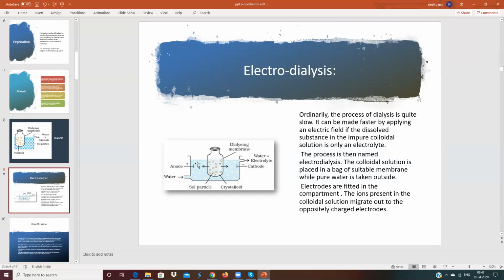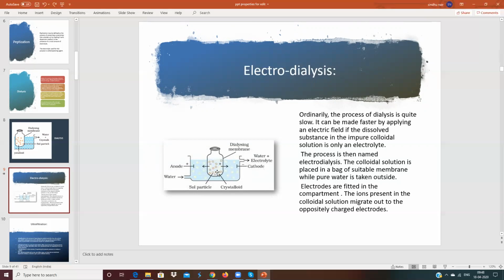Since we use electricity for dialysis, this type of dialysis is called electrodialysis. When we pass electricity, the movement of solvent across the membrane is made faster because the ions dissolved in water will be attracted strongly by the cathode and anode.